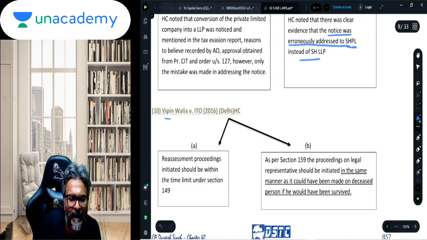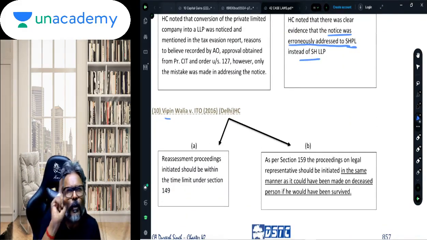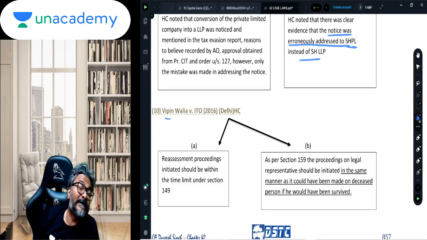Now in Vipin Walia, students, this is an old case law on the old provision of 147, but still the principle of the judgment is very important. Students, as we all know, in the new scheme of section 147 about reassessment, we have a time limit of 3 years to give the notice. Up to 3 years from the end of the relevant AY, the notice under 148 has to be issued.